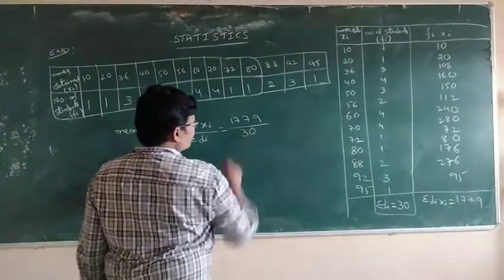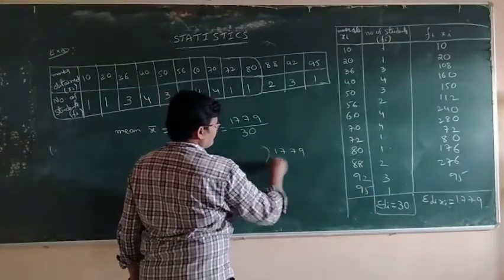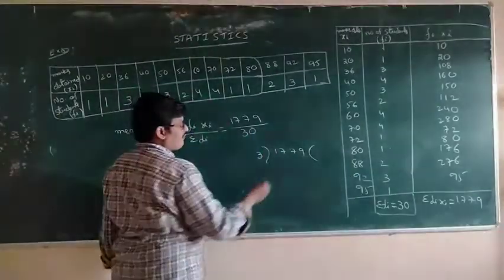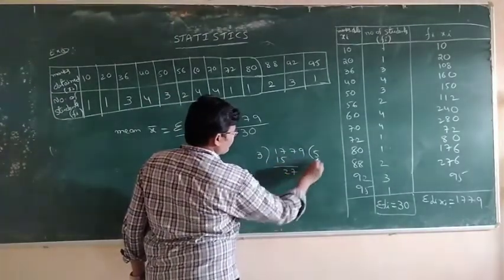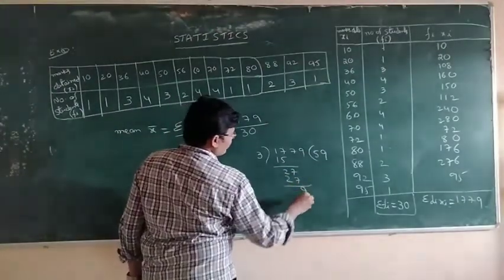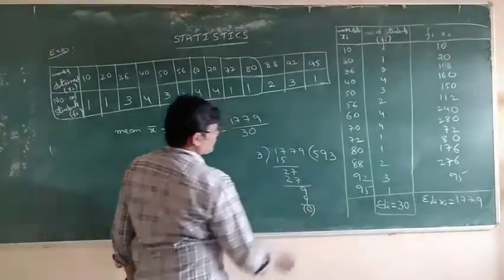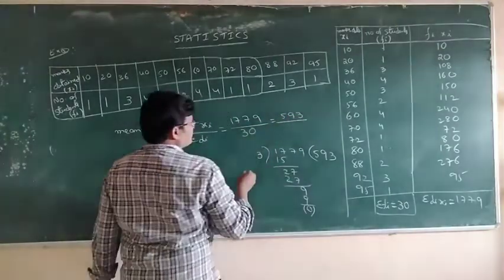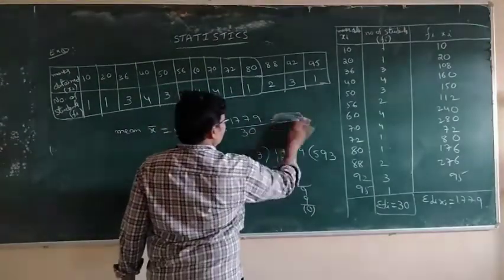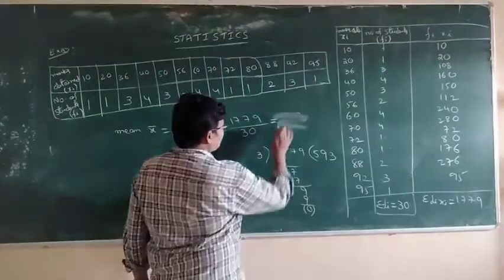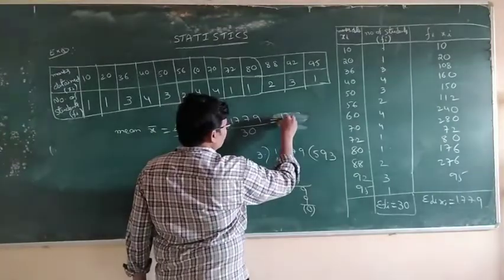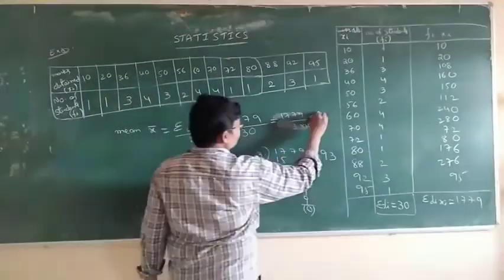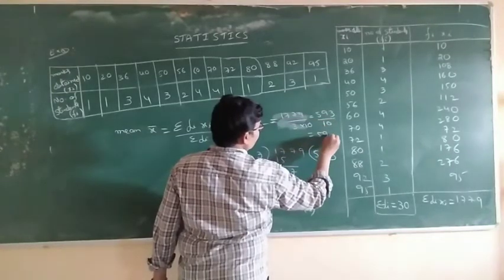First of all, 1779 division. 1779 by 3 is equal to 593. Then 593 by 10 is equal to 59.3.